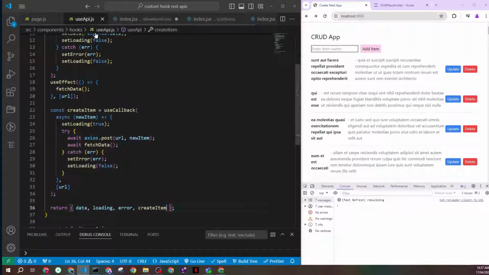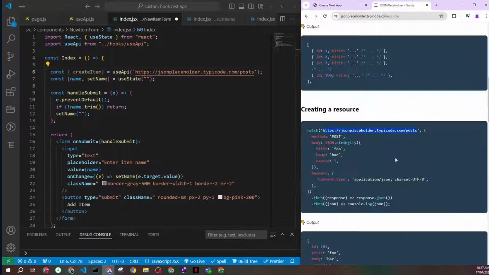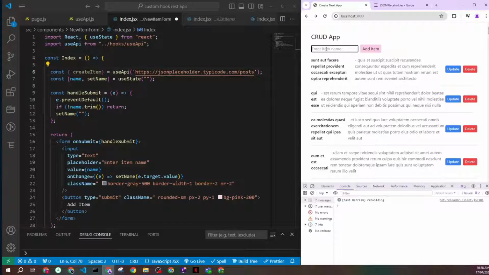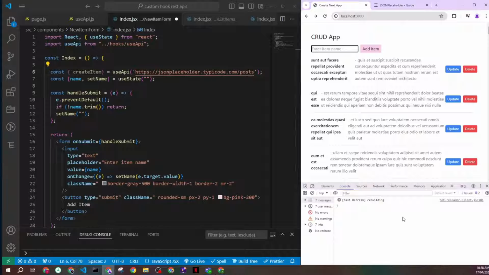Okay, so all we did is try to access this function here. Now if you go to JSON Placeholder, for a creation it's expecting a title, a body, and a user ID as well. Our form currently only has one field, which sets the title, but I'll just hard code everything at the moment, because the purpose of this demo is not building forms, but to see how we can create custom hooks to handle the API calls for us.